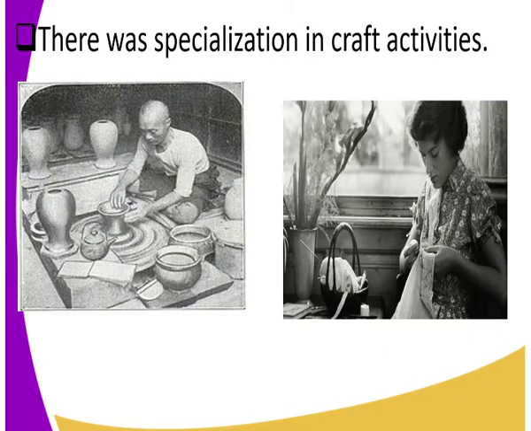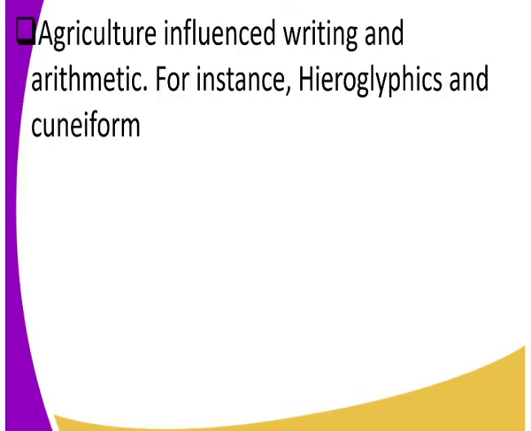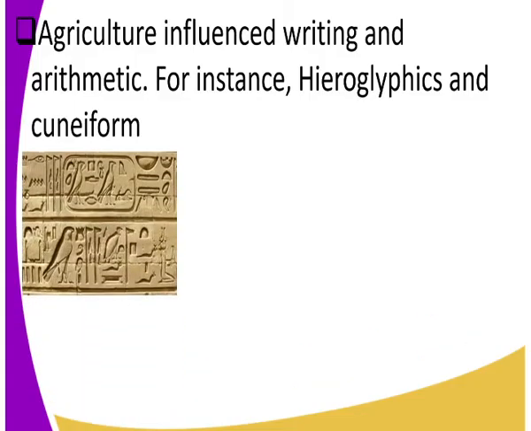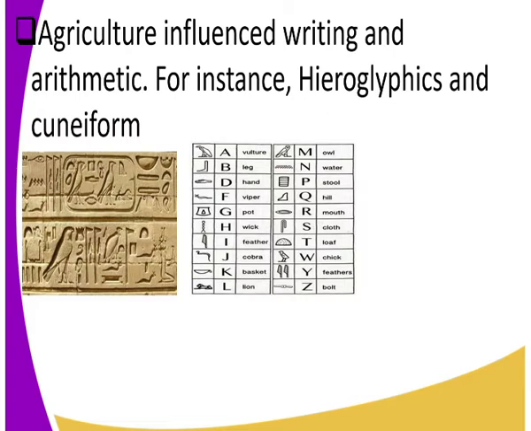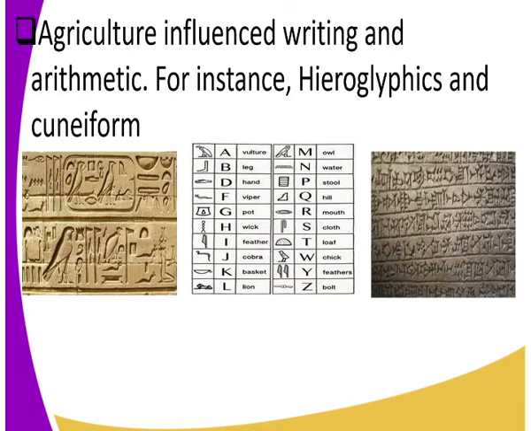In addition to that, agriculture influenced writing and arithmetic. For instance, talk of the hieroglyphics and the cuneiform. You might be surprised, what are these hieroglyphics? Those are them. What of the cuneiform? You can see the images there. Agriculture influenced writing and arithmetic. People were now able to count, to write, and to read. That was an impact of early agriculture in Mesopotamia.